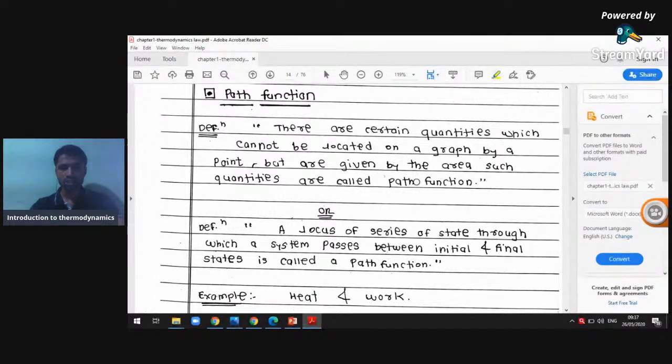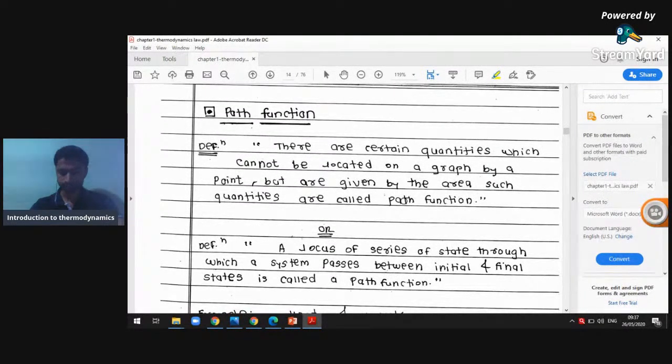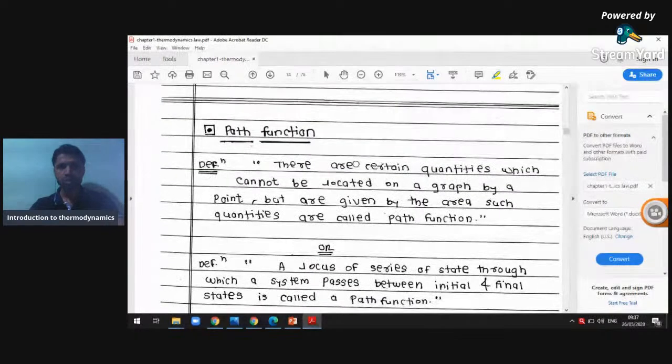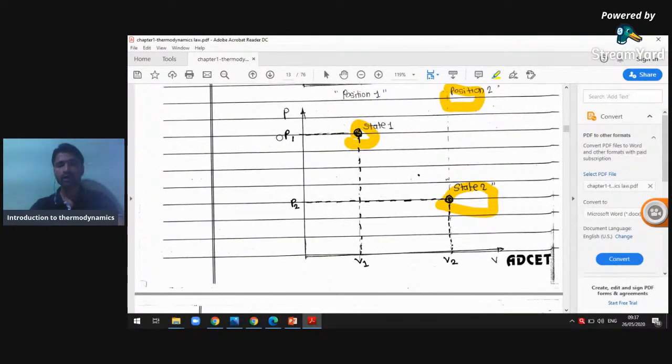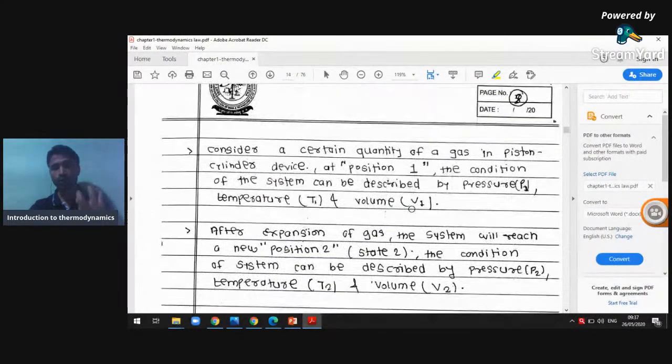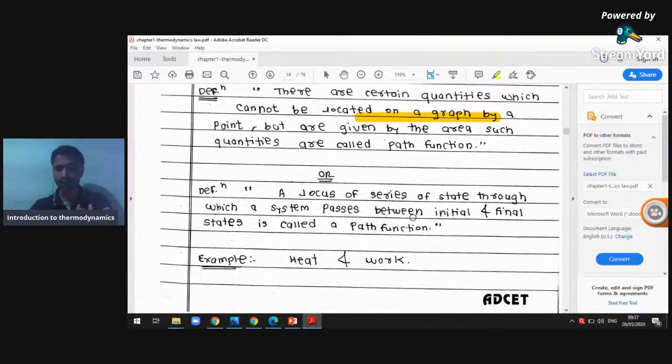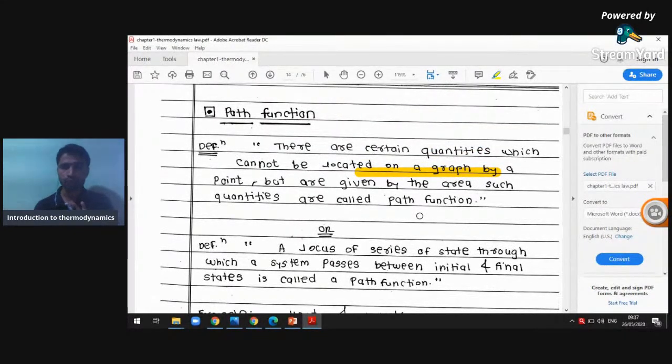Now, path function and point function are very important. For the path function, if you see a PVT graph, we locate pressure, temperature, and volume on the graph. Specific enthalpy and entropy we also plot at a particular point, showing the exact condition. But there are some phenomena, some quantities, which can't be located on a graph, being the output of the whole process.